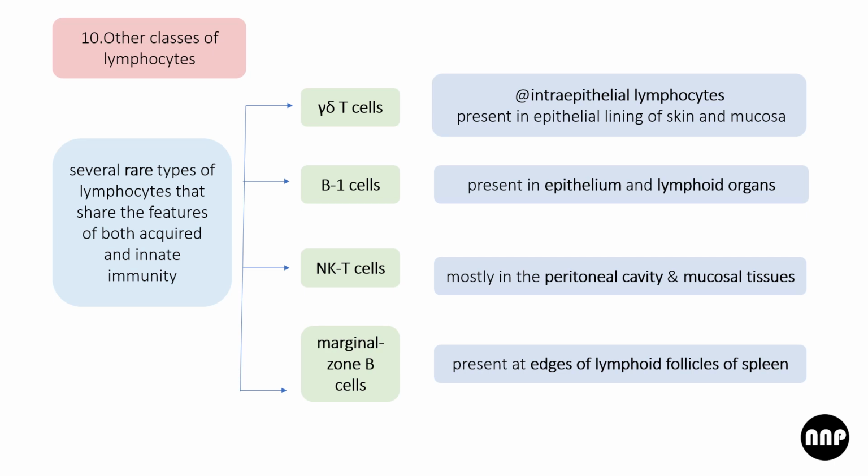Lastly, coming to the other classes, the lymphocytes. Several rare types of lymphocytes share the features of both acquired and innate immunity. We have gamma delta T cells, B1 cells, NK T cells, and marginal zone B cells.